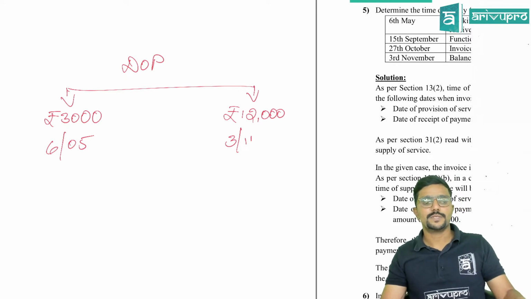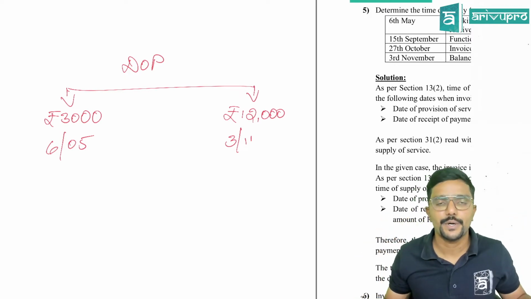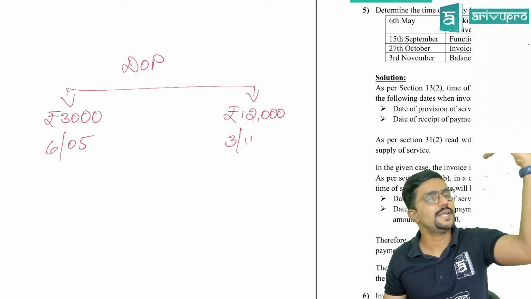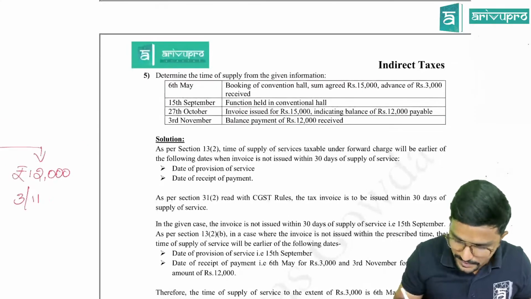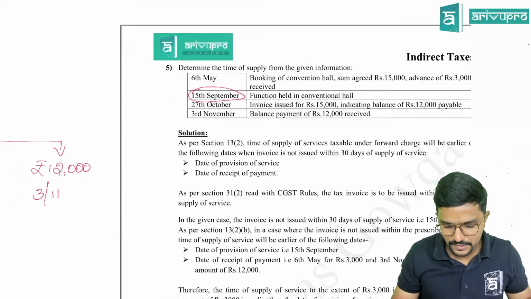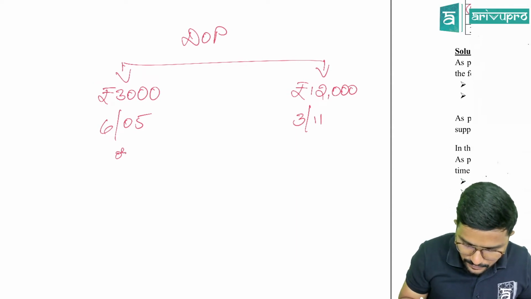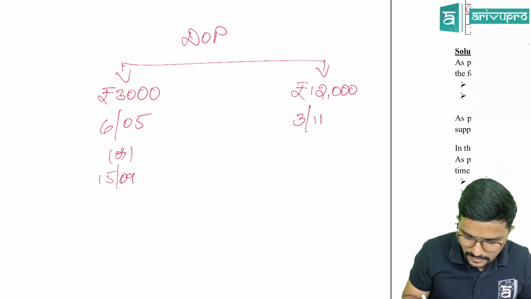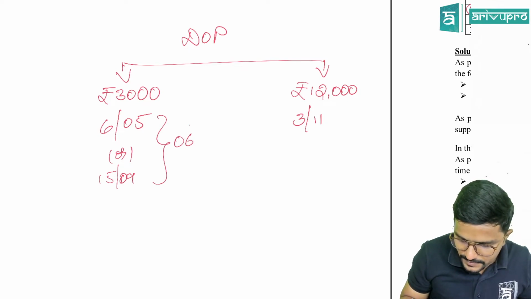Okay, sir. So in this case, invoice is not issued within the due date. So you need to compare the date of payment with the date of completion of service. The date of completion of service is 15th September. So there are two times of supply here. Compare 6th May with 15th September, which is earlier? 6th May.